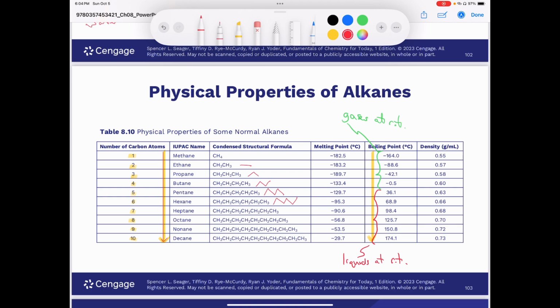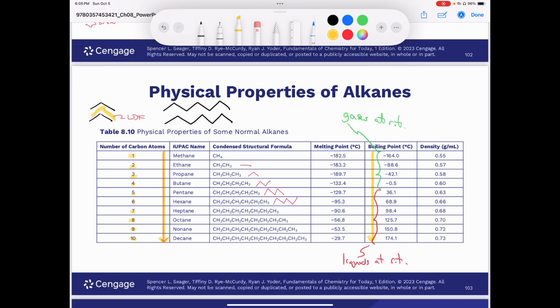The reason is that the longer the chain is, the more London dispersion forces you're going to have between two molecules, and therefore higher melting points and higher boiling points. You can see the densities increase as well. The way I describe this to my students is, let's say you had two molecules of propane. There's some surface area between these two molecules, and that's going to be our London dispersion forces. However, what if I had something like heptane? 1, 2, 3, 4, 5, 6, 7, and 1, 2, 3, 4, 5, 6, 7.